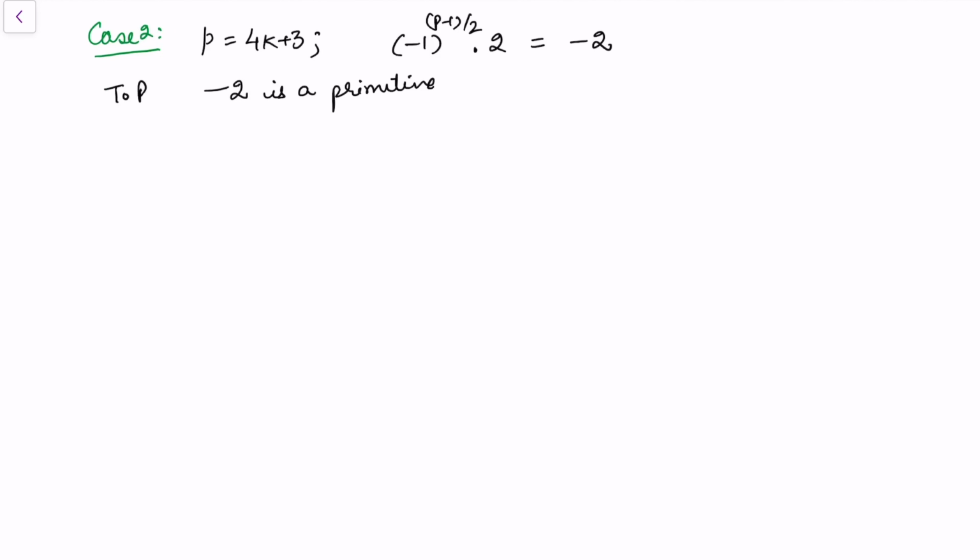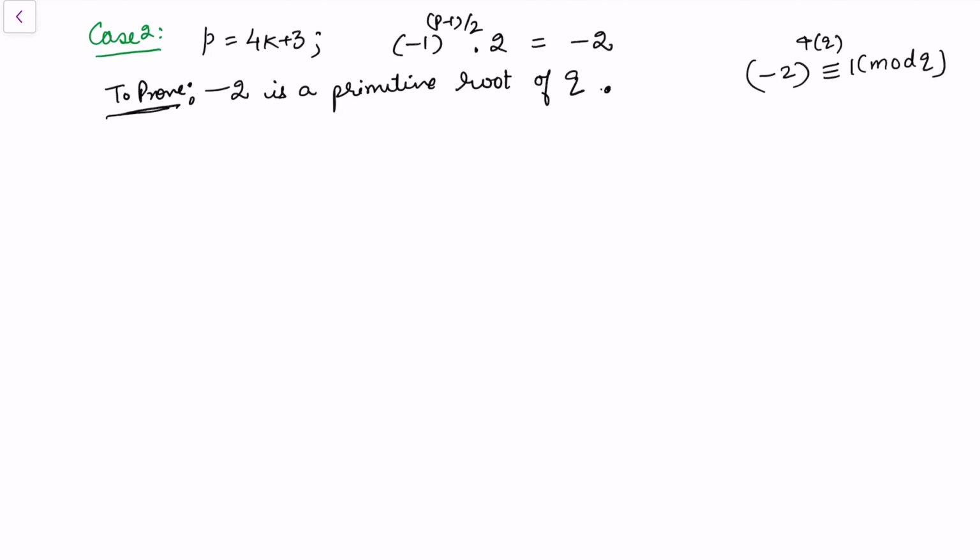This is what we want to prove: minus 2 is a primitive root of q. To prove this, what I need to consider now is minus 2 to the power phi q is congruent to 1 modulo q. Hence phi q is the order of minus 2. So the order of minus 2 is phi q. And let's check if there is any smaller order or not.